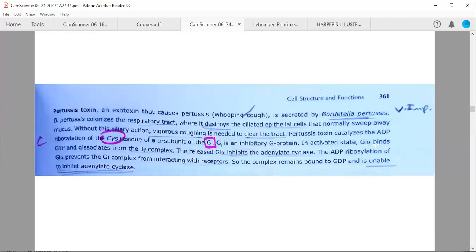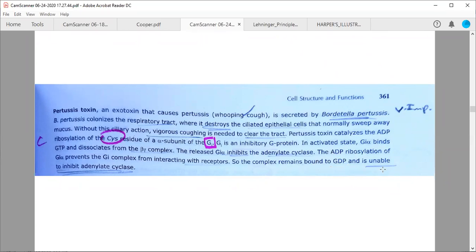In an activated state, this alpha subunit is bound to GTP and dissociates from the beta gamma complex, where the alpha inhibits the adenylate cyclase enzyme. We have studied in the table that this is going to inhibit the adenylate cyclase because it has an inhibitory role. So ADP ribosylation of the Gi alpha prevents the Gi complex from interacting with the receptors. Once it is ribosylated, this alpha subunit will not interact with the receptors. So when it is not interacting with the receptor, it will not be activated and will not inhibit this adenylate cyclase.